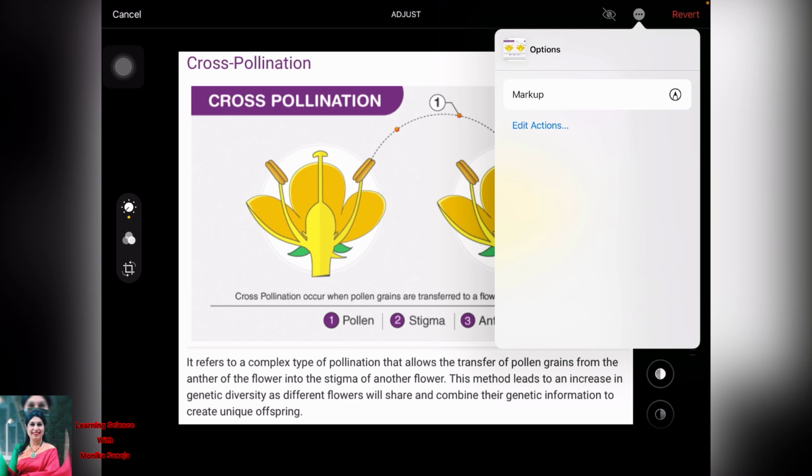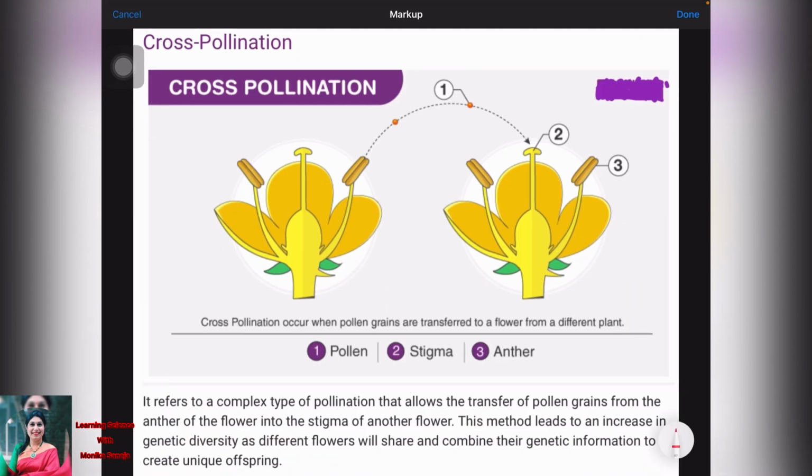Now the next is cross-pollination. What is cross-pollination? As the name indicates, cross-pollination occurs when pollen grains are transferred to a flower from a different plant. It is the complex type of pollination, and self-pollination is the simple type of pollination.